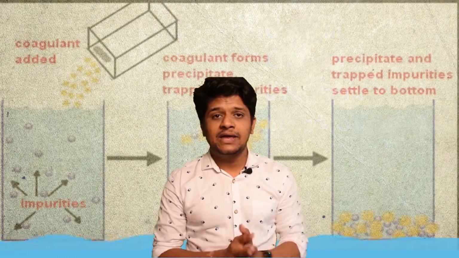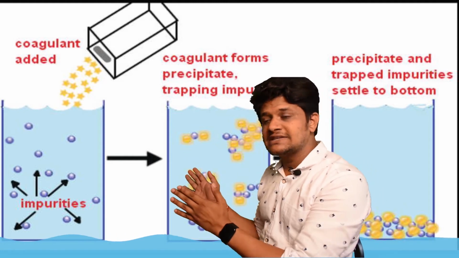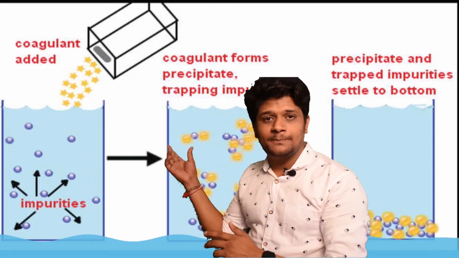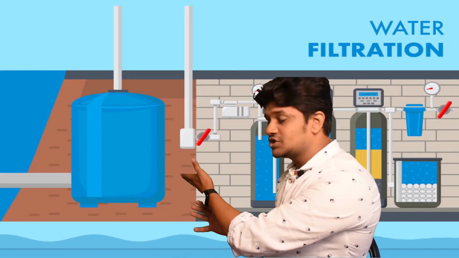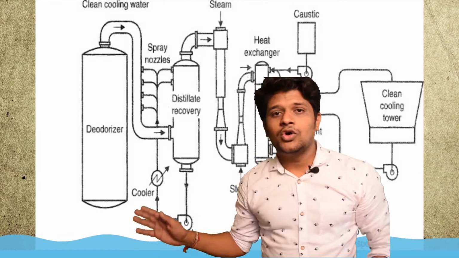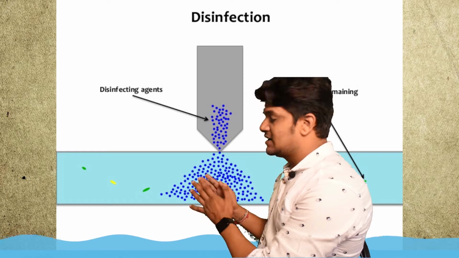We have different methods to remove all the above impurities I have just mentioned, like coagulation, which is also called sedimentation, which can be done by using alum, filtration, decolorization, deodorization, and sterilization.